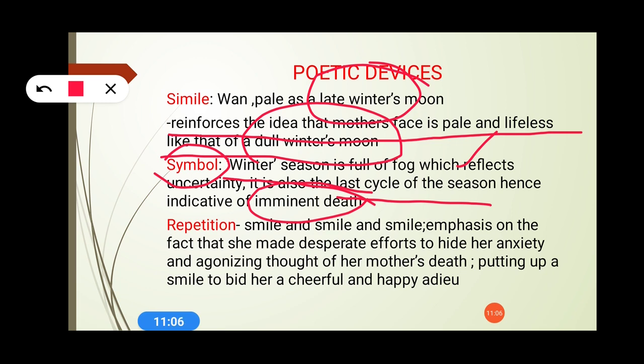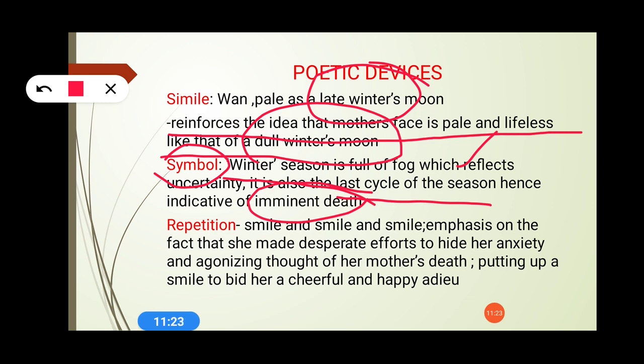So again, simile is used in the same phrase. If we take the whole clause, as a late winter's moon, then it will be simile. And if we take just late winter's moon, if we remove "as", then it will be converted into a symbol. Just keep that one thing in mind.